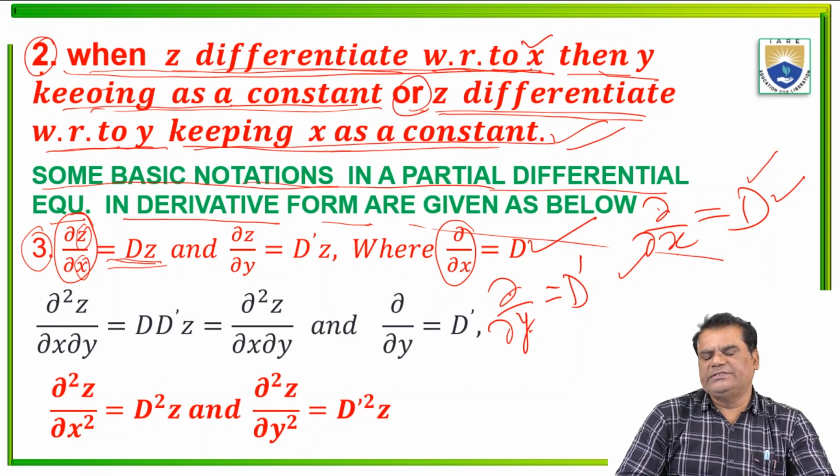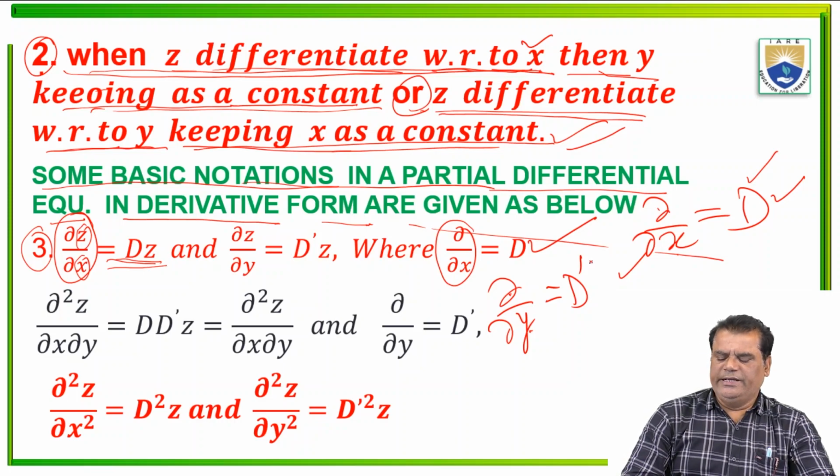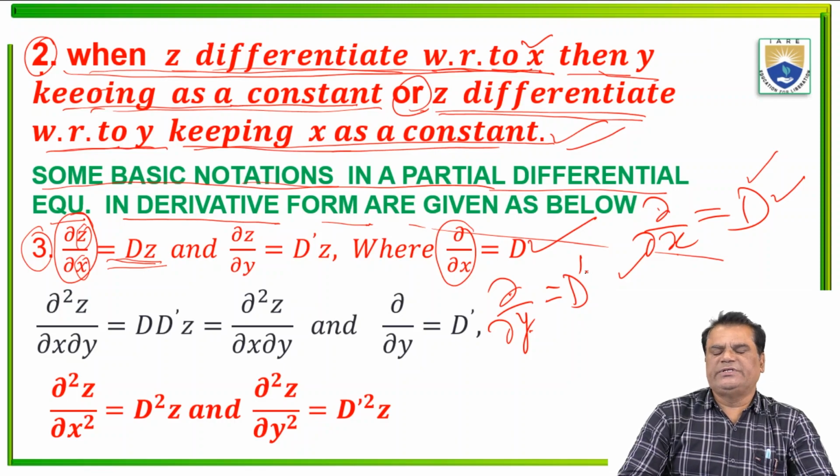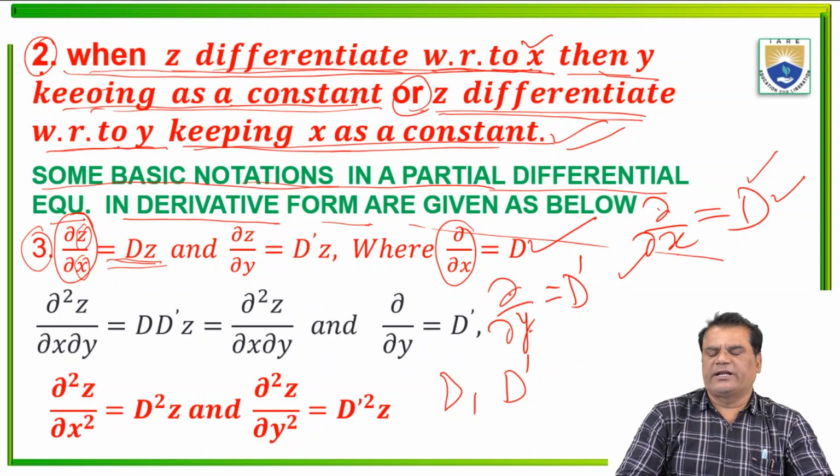In partial differentiation, D represents partial differentiation with respect to x, and D dash is partial differentiation with respect to y. This is the differential operator with respect to x and y. D and D dash are the derivative operators with respect to x and y respectively.